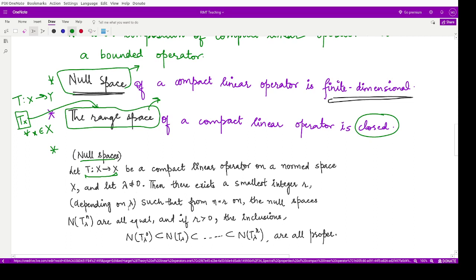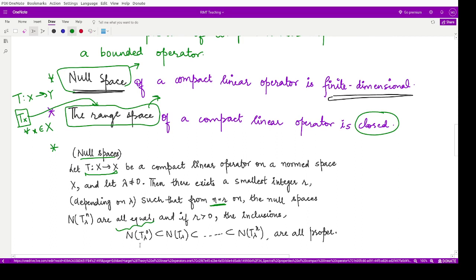So whenever the index n is equal to r or greater than r, the null spaces would all be equal, otherwise they would be contained in each other. Now, in order to understand this result, first you should know what is N of T lambda 0, N of T lambda 1, N of T lambda 2, and so on up to N of T lambda r.